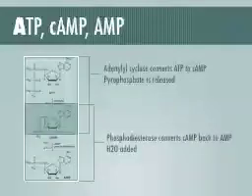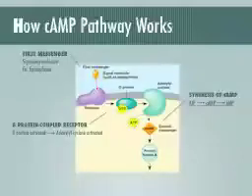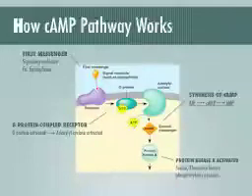If you take a look at this diagram, adenyl cyclase converts ATP to cAMP, and pyrophosphate is released. The cAMP that is produced, however, does not last long in the absence of signaling molecules because another enzyme called phosphodiesterase converts cAMP to AMP through the addition of water.